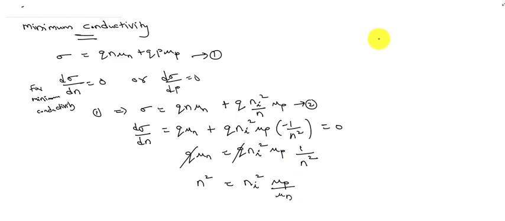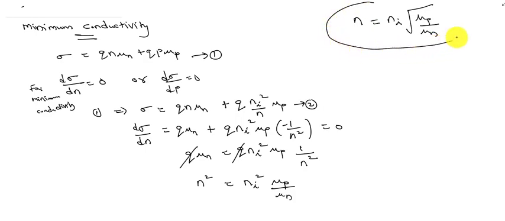On taking root, n is equal to ni into root of mu p by mu n. So actually this is the condition for minimum conductivity. There can be two questions: one, the expression for minimum conductivity, and this, the condition for minimum conductivity.